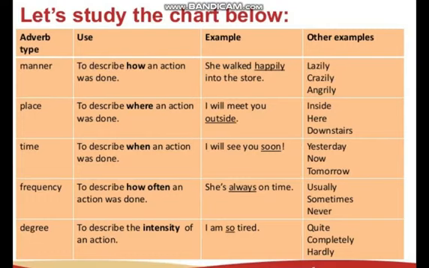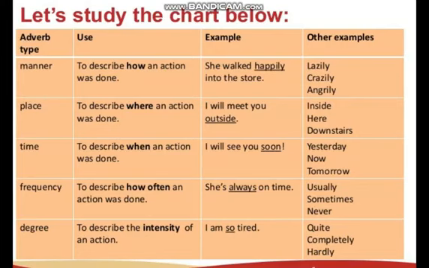Now here I have a list of different types of adverbs for you. You can easily differentiate the different types in it. In the first column they have given you the names of different adverb types: manner, place, time, frequency, and degree. And how we use them, for which purpose they are used. Manner is used for describing how an action was done. Place shows us where an action was done. Time shows us when an action was done. Frequency, we use it for how often an action was done, and degree for the intensity or the level of an action.